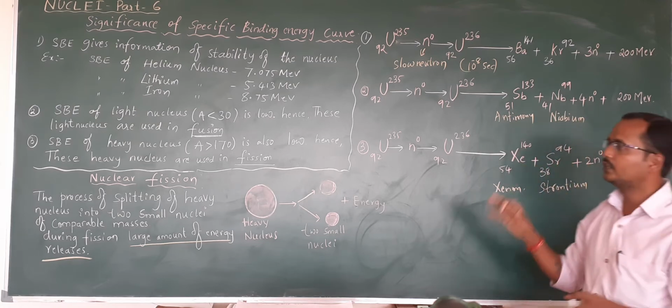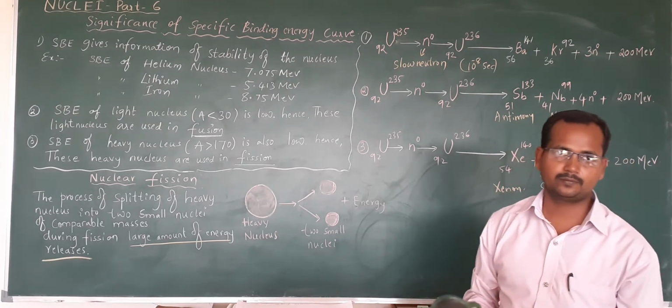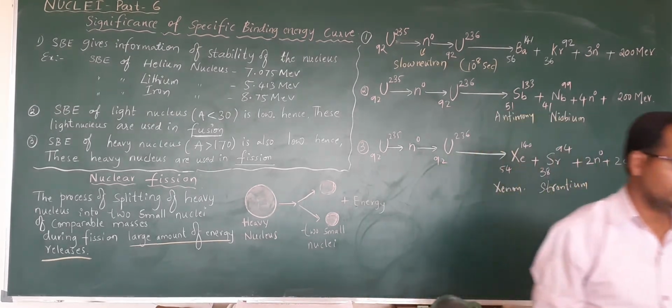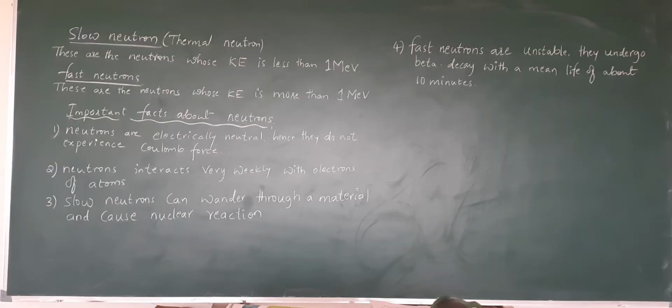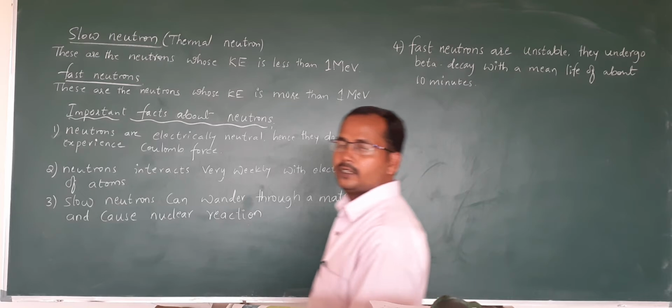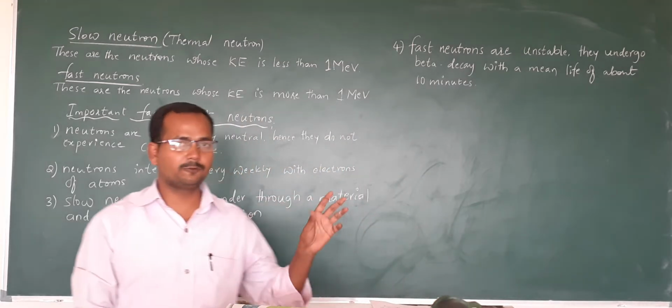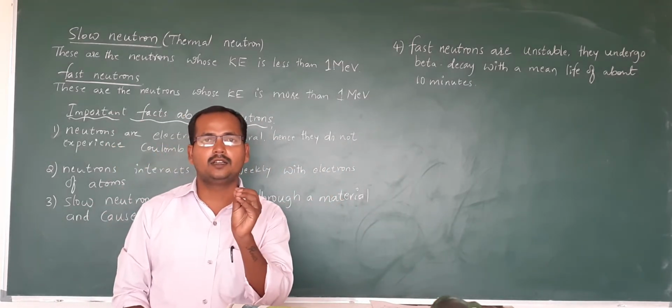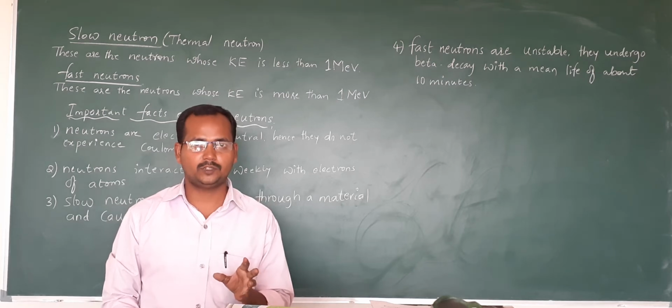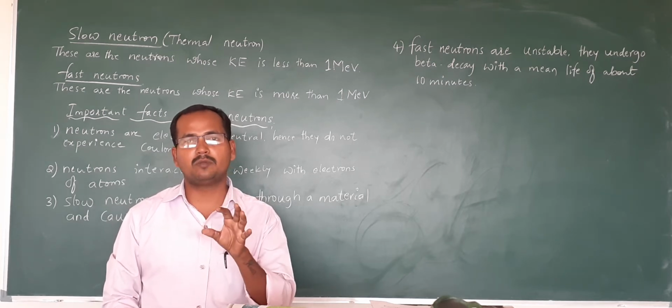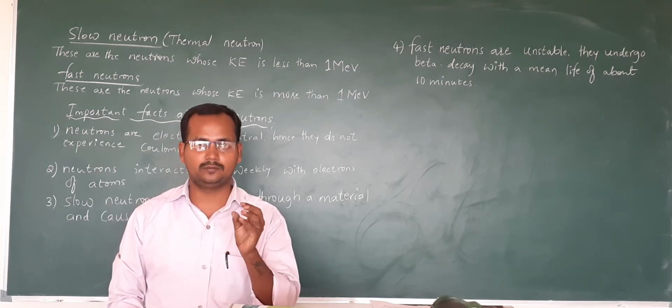So this is nuclear fission, right? In nuclear fission, I said that uranium-235 is bombarded with a slow neutron, correct?